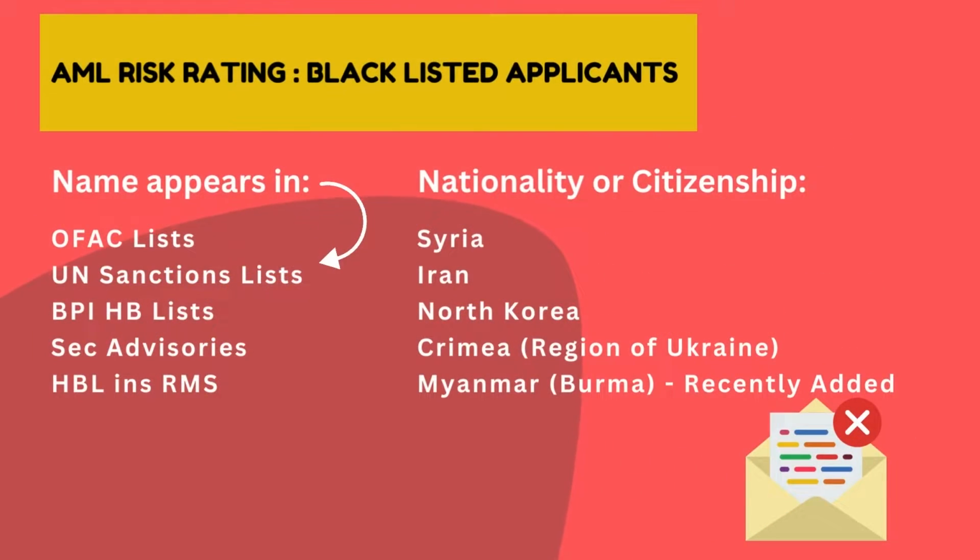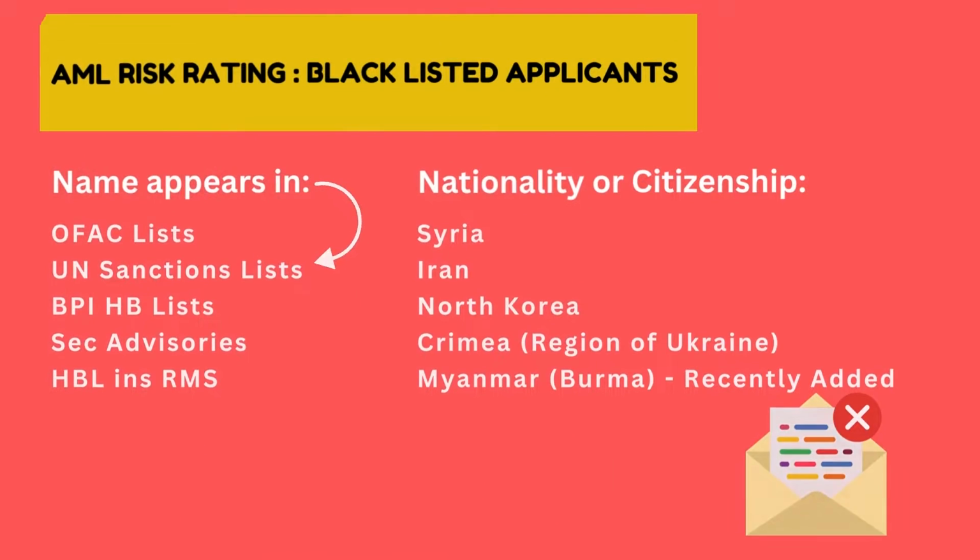And here are the blacklisted applicants. Those names who appear in the OFAC list, UN sanctions list, BSP list, SEC advisories, and HBL and RM2. And for nationality and citizenship of the following countries. For individuals, we always check the nationality regardless of the location. And for corporations, we only go by the location.